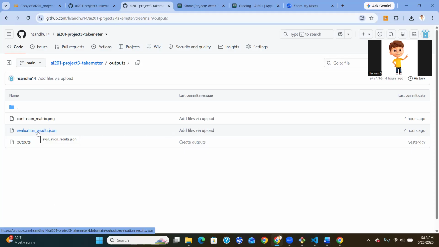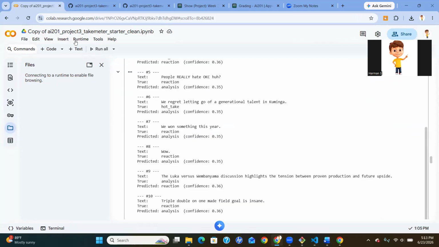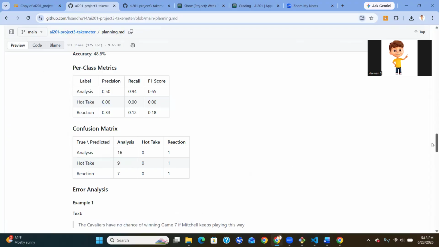So I used DistilBERT, specifically the distilbert-base-uncased model from Hugging Face, which is a smaller, faster version of BERT that still performs well on text classification tasks. And this training was performed in Google Colab using a free T4 GPU. And the data set was automatically split into training, validation, and testing sets. So I'll go back to my GitHub repository and go to my evaluation results here.